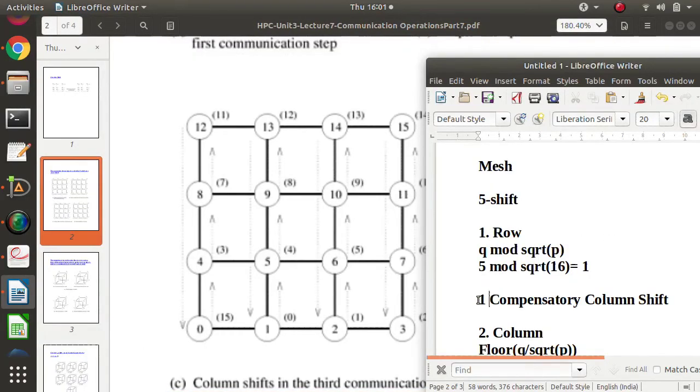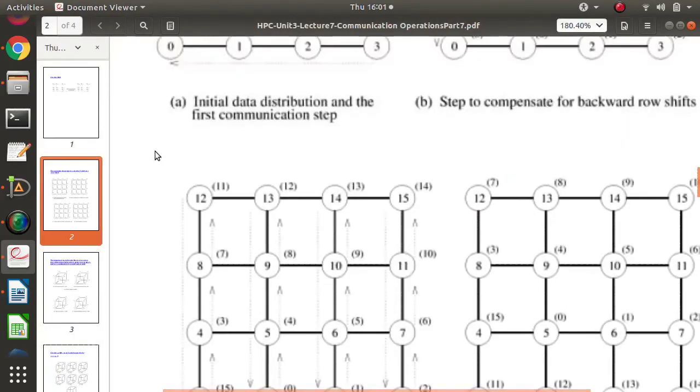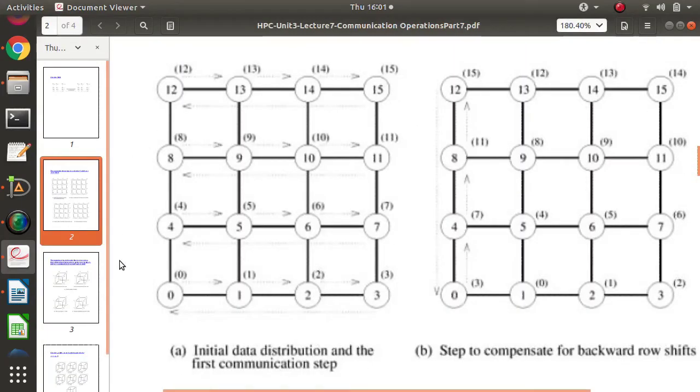So after every row shift we have to do one compensatory column shift. And why are we doing it? Because we are doing a circular shift among this row. 0 is sending data to 1, 1 to 2, 2 to 3, 3 to 0, but actually 3 should send data to 4. Again, 4 is sending to 5, 5 to 6, 6 to 7, and 7 to 4, but actually 7's data should go to 8. That's why we are doing one compensatory column shift on the first column, so that this data gets pushed one step further along the column.